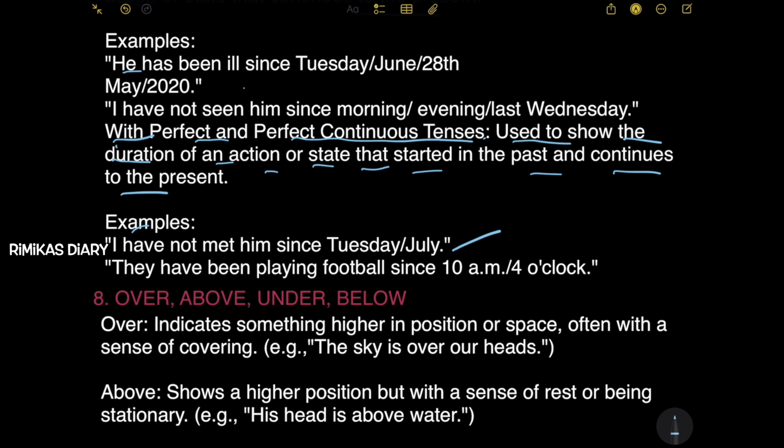They have been playing football since 10 a.m. or 4 o'clock. So it is also used to show the duration of an action that started in the past and still continues to the present.